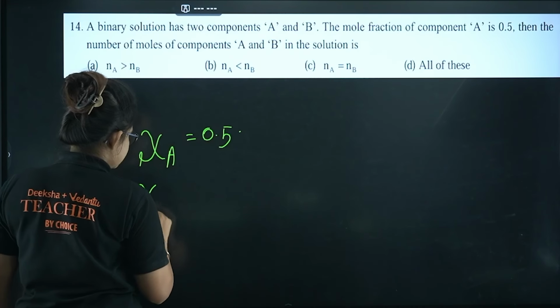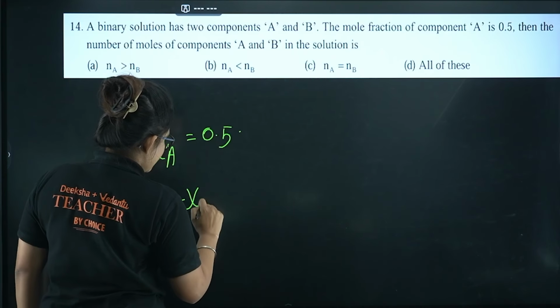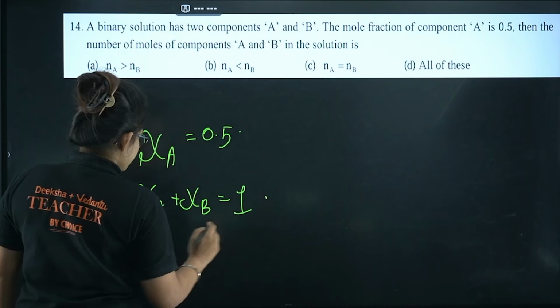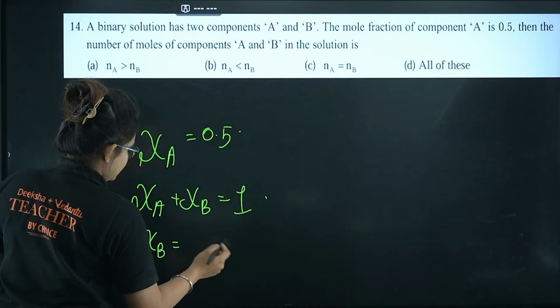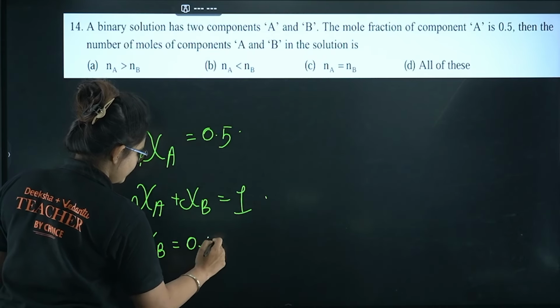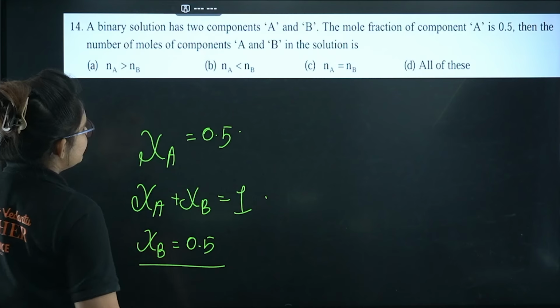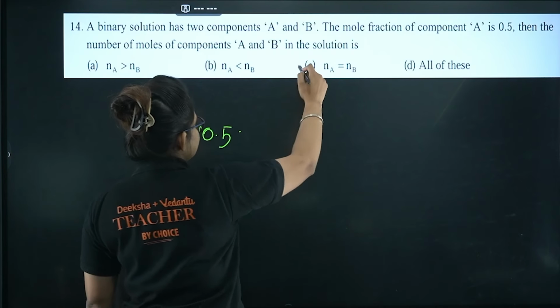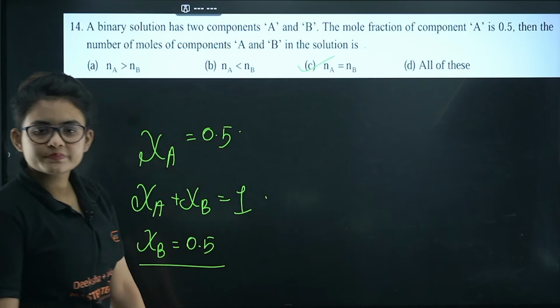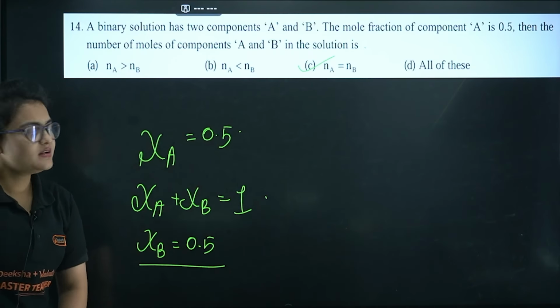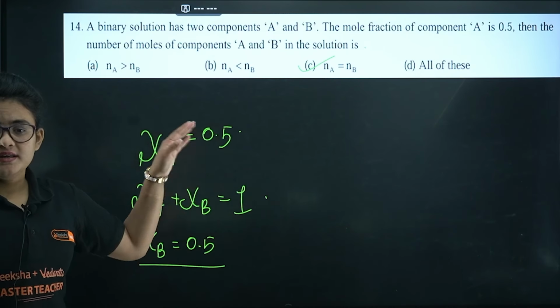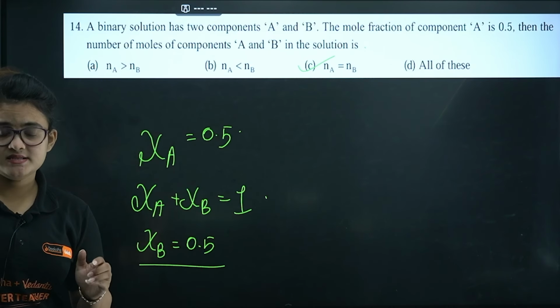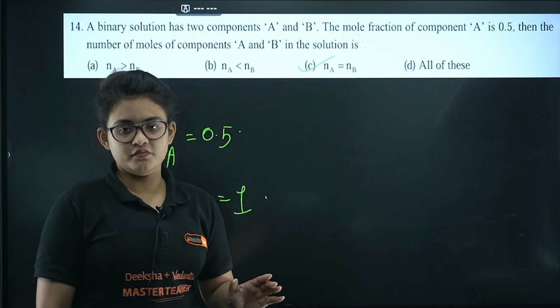We know XA plus XB is basically 1. So definitely XB is also going to be the same, 0.5, right? So from here I can tell that NA is equal to NB. The mole fractions of both of them are similar, so both of them are present in the same number of moles.